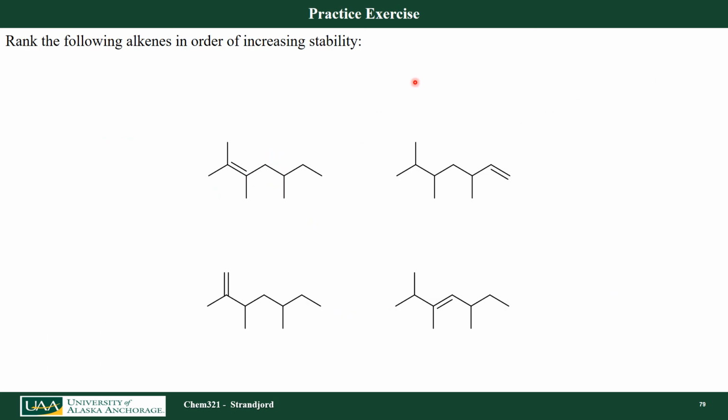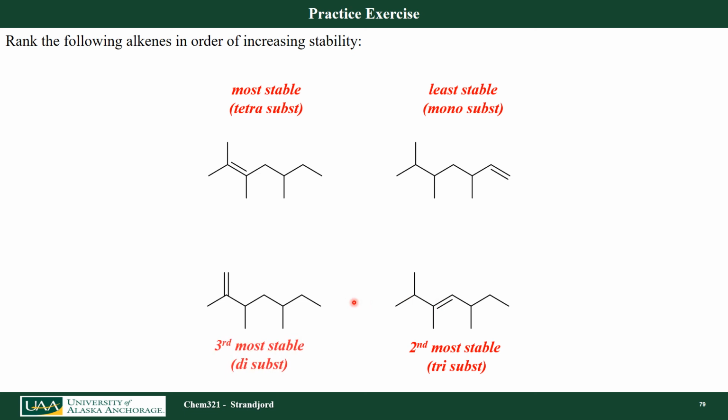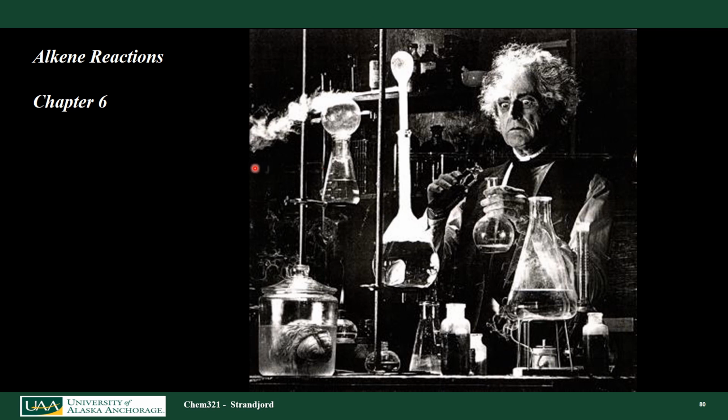So let's rank the following in order of increased stability. We're going to be looking at the substitution patterns. So let's start off and look at the first one here. This one here is tetra-substituted. I have 1, 2, 3, 4 alkyl groups on that double bond, so it's the most substituted. This one down here actually has 3 substitutions, so it's the second most stable. This one has 2, 1, 2, so it's the third most stable, and the least stable is the one that's only monosubstituted. And that's the end of our chapter.